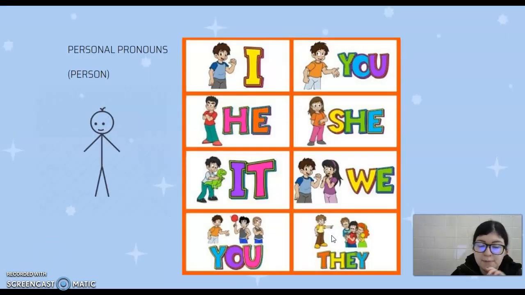We are going to remember the personal pronouns or the persons that we have. First is I, yo, you, tú, him, él, she, ella, it, eso, we, nosotros, you, ustedes, and they, ellos.